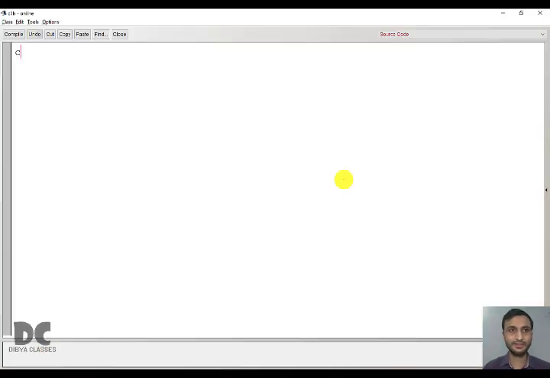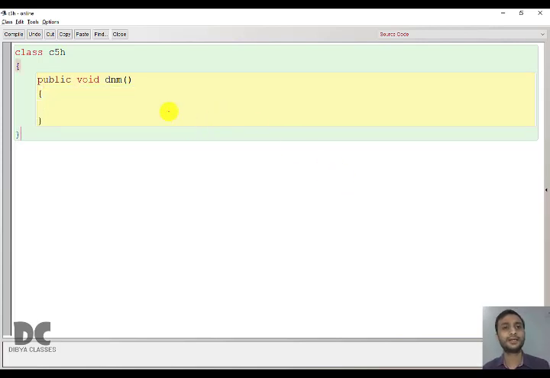I will write the skeleton class C5H, public void. Done. And now our job is to input 3 numbers: A, B and C. And our job is to find the largest out of the 3 numbers using nested if.